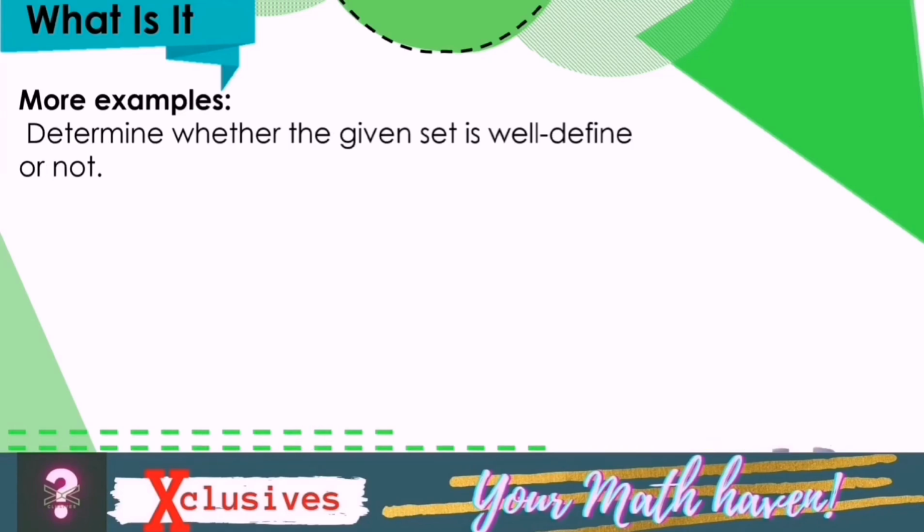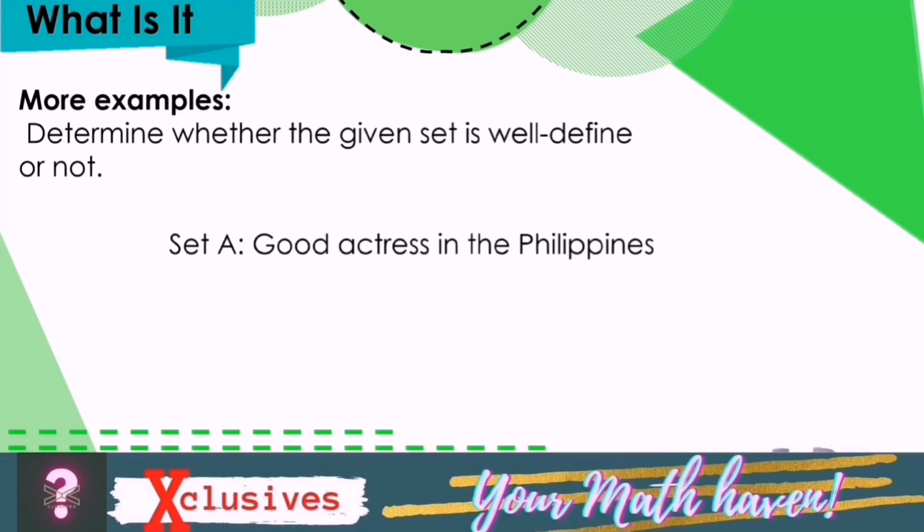Here are more examples. Determine whether the given set is well-defined or not. Set A. Good actress in the Philippines. Is it well-defined or not? No. Set A is not a well-defined set because the elements of the set will vary based on the perspective of every person. Say for example, Kim Chiu. Some would say that Kim Chiu is a good actress, while others may not.